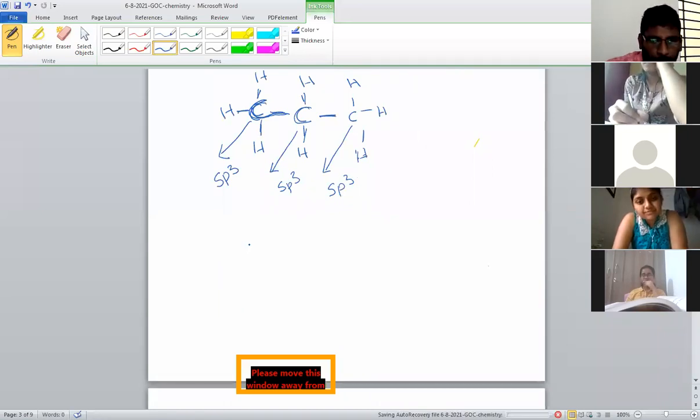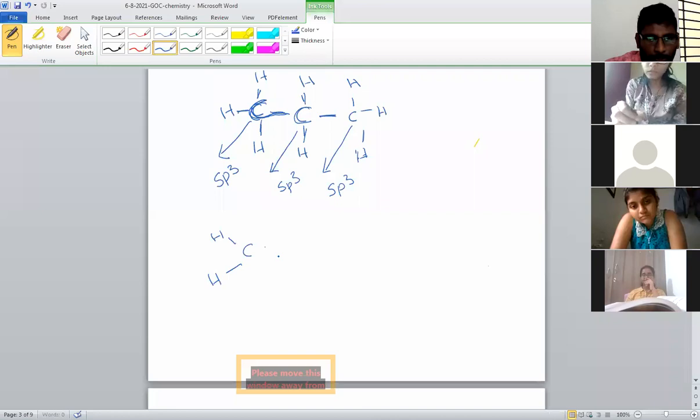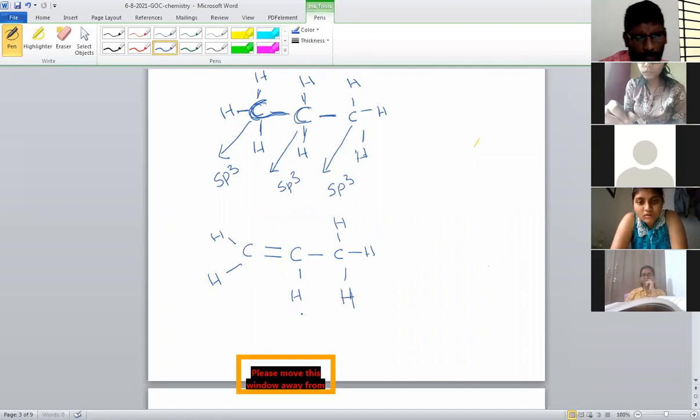Another example. This time I am writing another molecule, CH2 double bond CH, single bond CH3. So this is an organic compound written here. Now here also three carbon atoms are there. So we have to find the hybridization of each carbon atom.